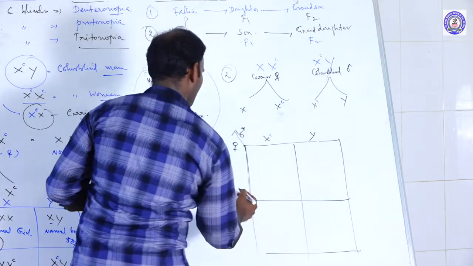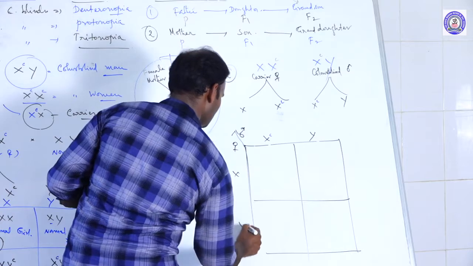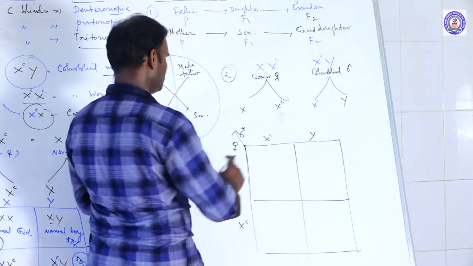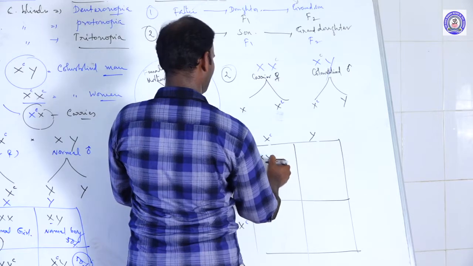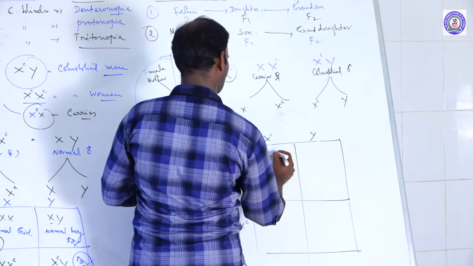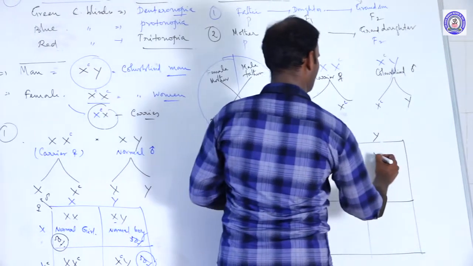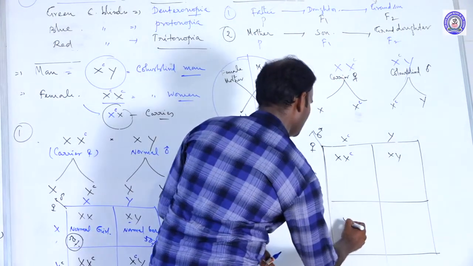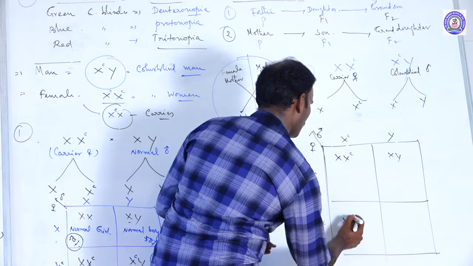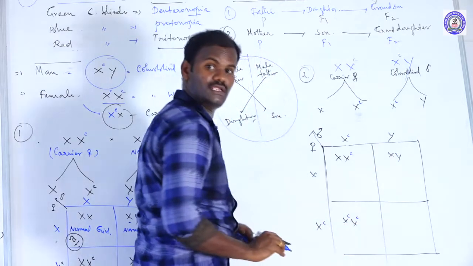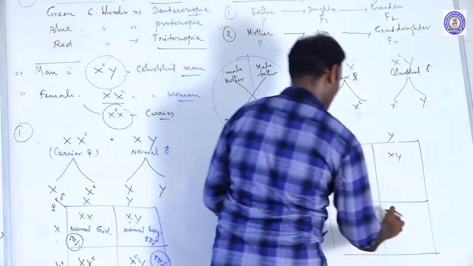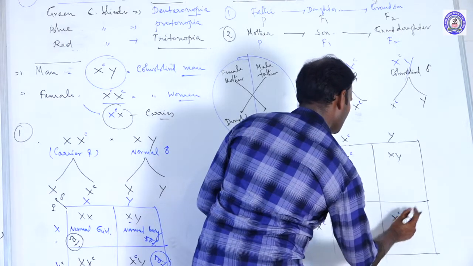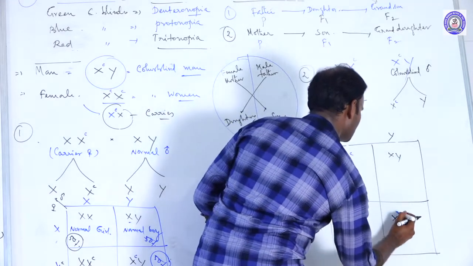If we cross this, we get X carrier, XY normal. Here both chromosomes carry the recessive alleles: a color blind girl. Here XY, recessive alleles are present.